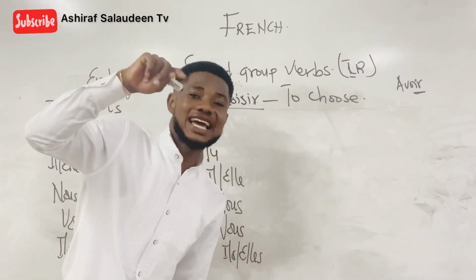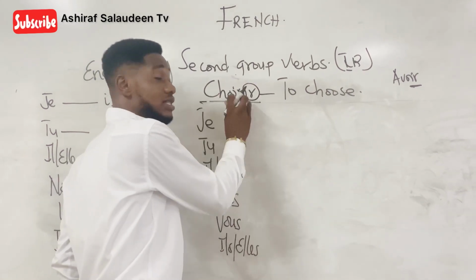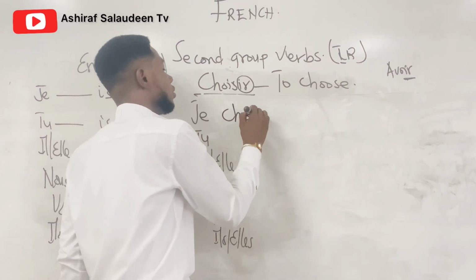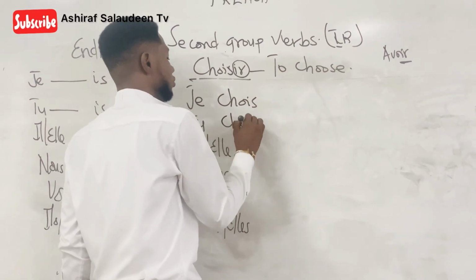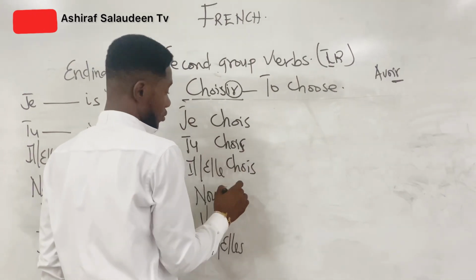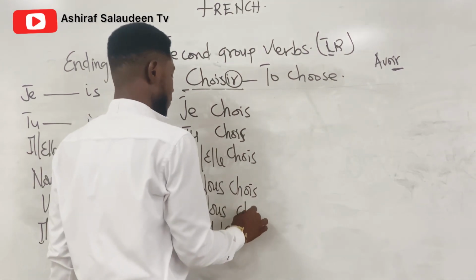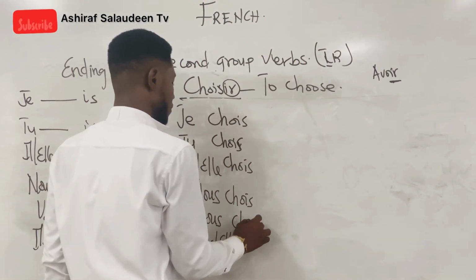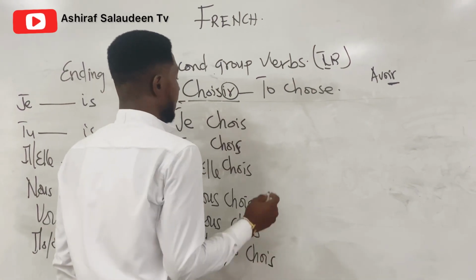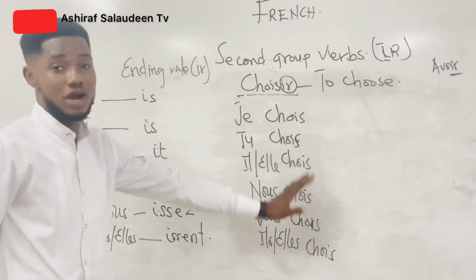So we take that IR out of it. Then we are left with this. So you write whatever is left for all the pronouns. Then you apply your end rule to whatever you have here.